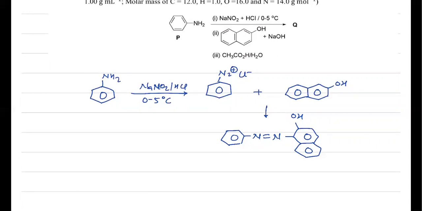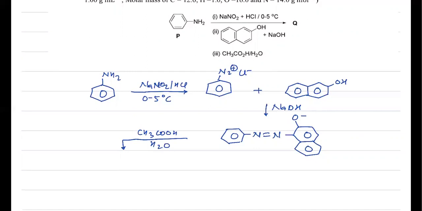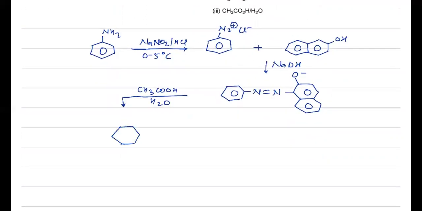And as we have taken NaOH here, the medium is alkaline, so we should write the phenoxide ion because NaOH is present in the reaction vessel. And finally, you have added acetic acid again. Acetic acid is an acid, so this phenoxide ion will further convert into the OH form. When we treat it with acetic acid and water, CH3COOH and water, it will lead to formation of Q. So this is C6H5 N double bond N.